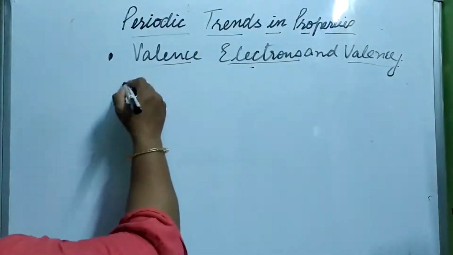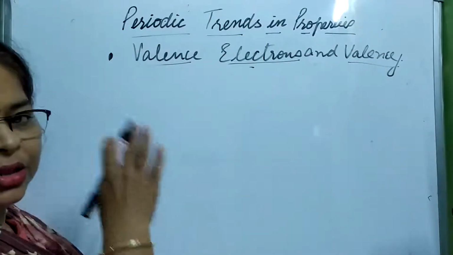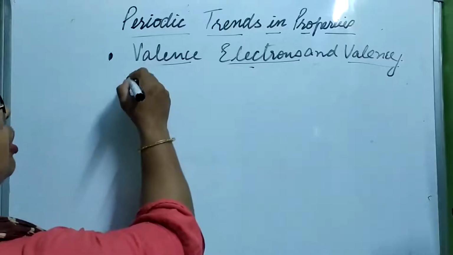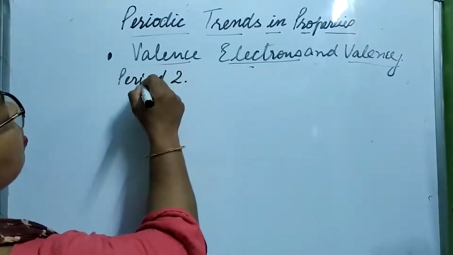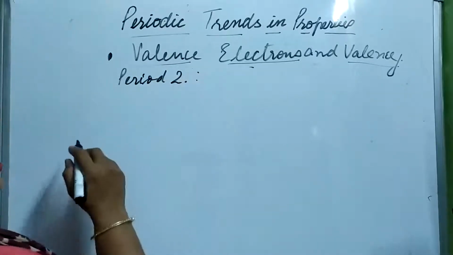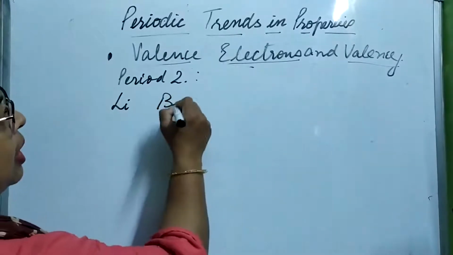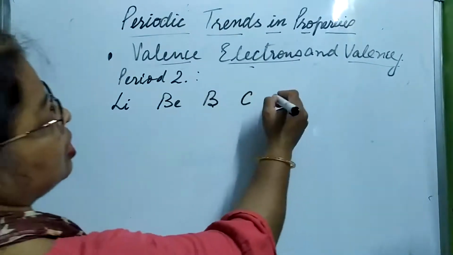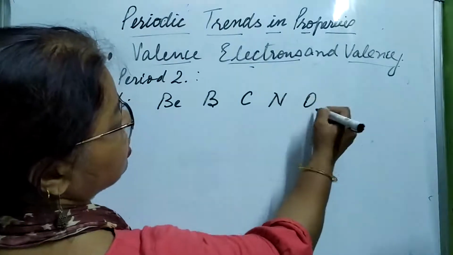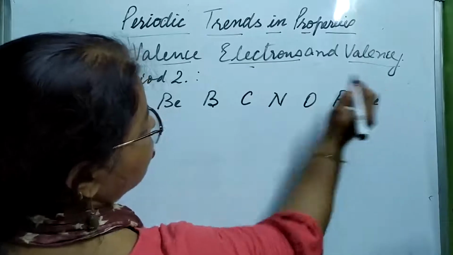Let us take some elements of one period. Let us take period number 2. In this, let us see one by one: lithium, beryllium, then boron, carbon, nitrogen, oxygen, fluorine, and the last one is neon.